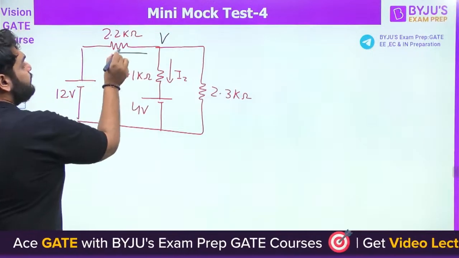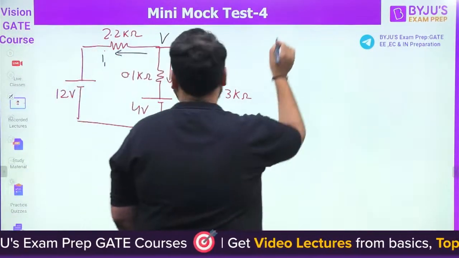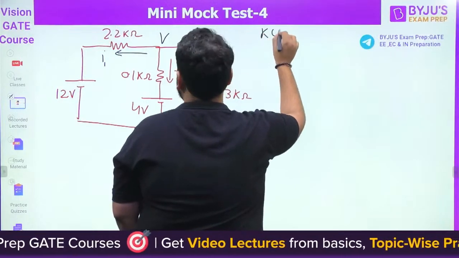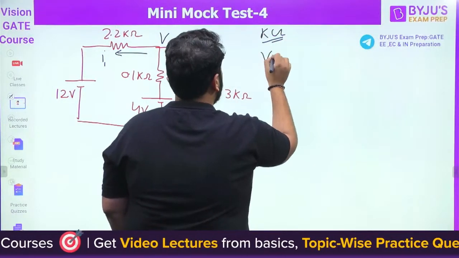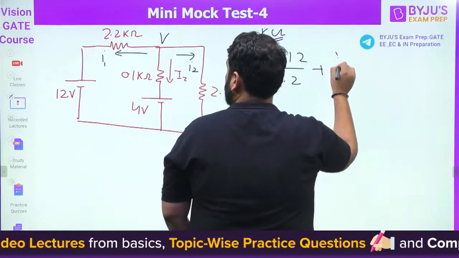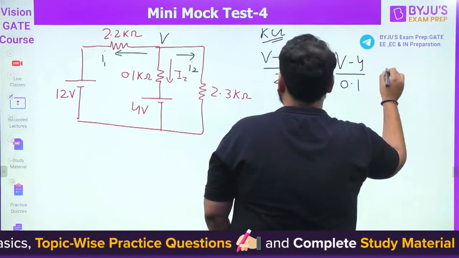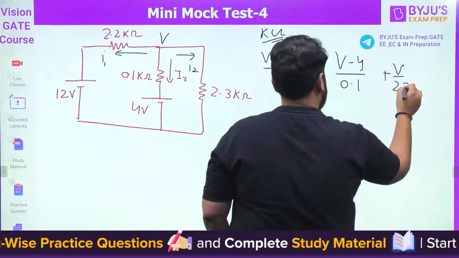So V, let's suppose this current is I1, and let's suppose this is I2. We can solve it using the KCL method. I can write down (V minus 12) divided by 2.2 plus (V minus 4) divided by 0.1 plus V divided by 2.3 equal to 0.